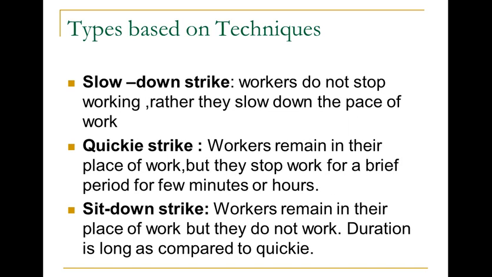Now the types based on techniques regarding strikes, which are done at the workplace itself during working timings. Slowdown strike: they won't stop the work but slow down the pace of work, so instead of 8 hours of work, maybe the hours are reduced to 6. In that way they show a temporary cessation of their work in the form of slowing down the operations.